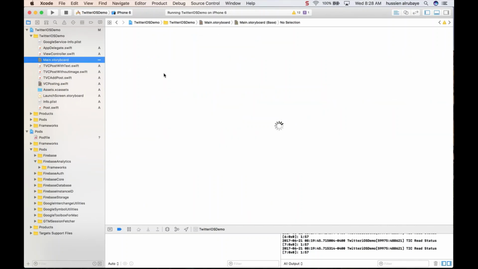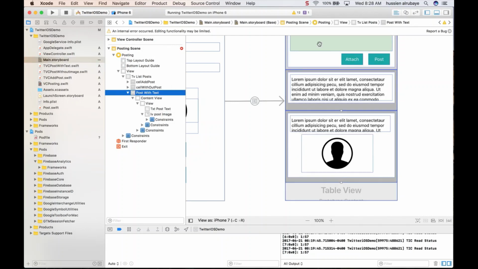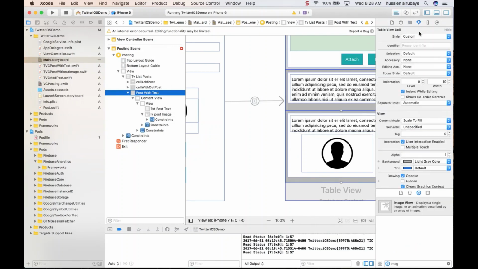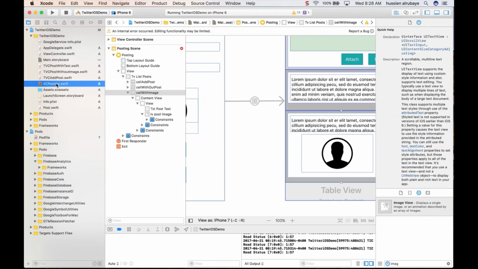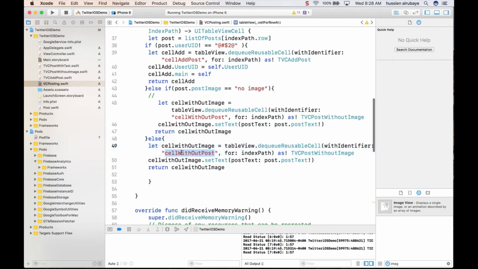And say, hey, what the one that I'm looking for. Okay, let me just go to the storyboard. I have this post image, this one. I say cell with image. Okay, give it a view identification. Now I just go to the code post list. I say, hey, if there is any cell with the image, bring it to me. Should be this one, cell with image.